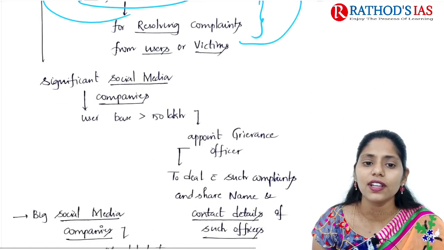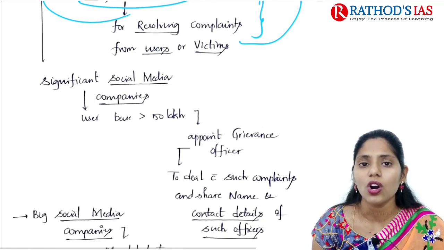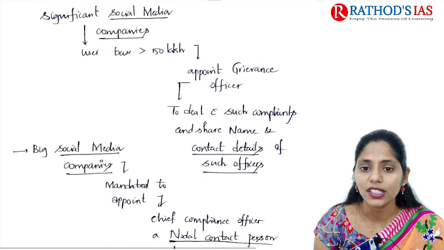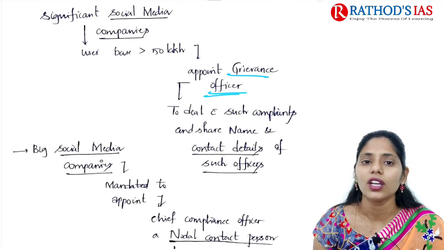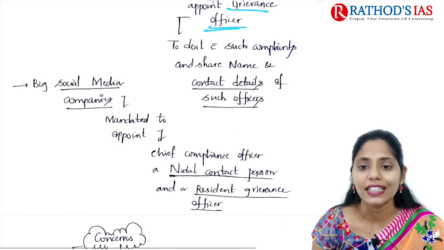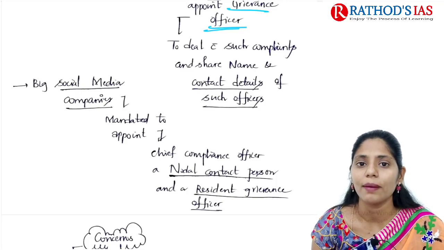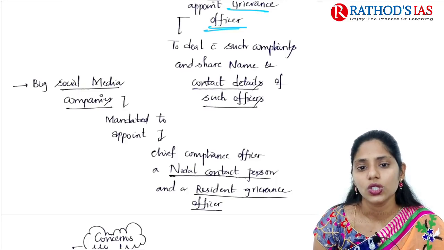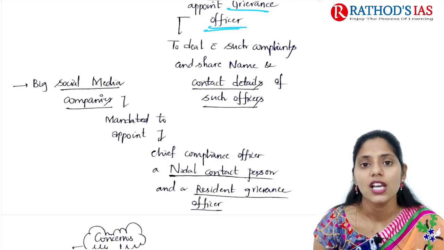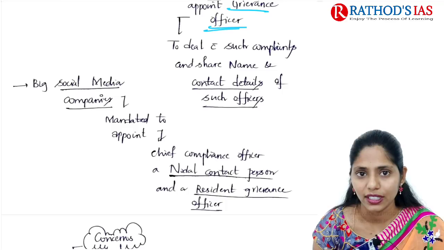Next, significant social media companies having a user base of more than 50 lakhs need to appoint a grievance officer to deal with such complaints, and to share the name and contact details of such officers, so that complaints can be filed by victims.